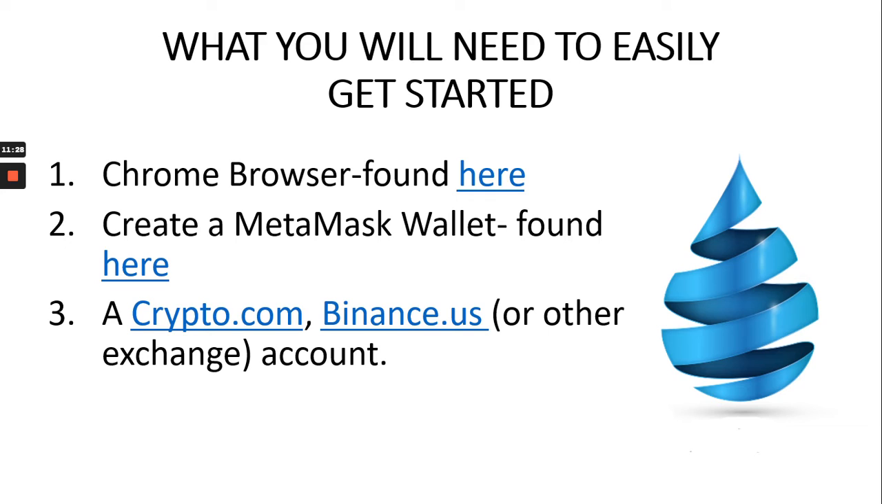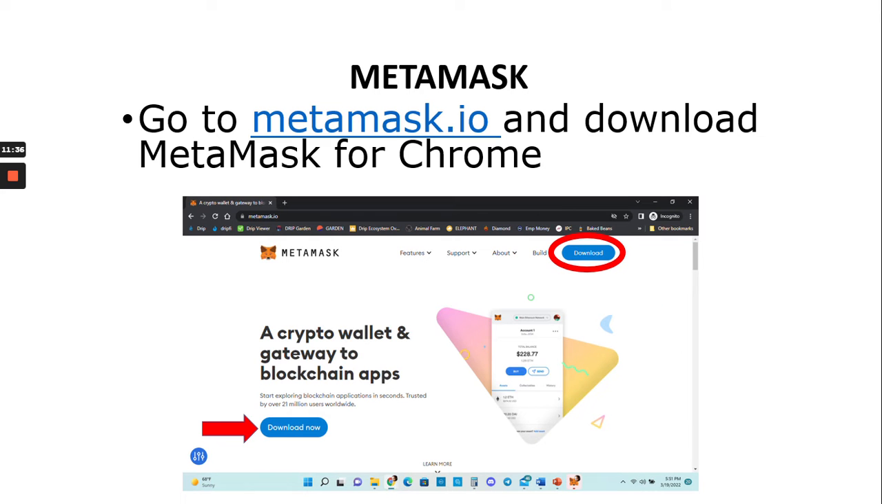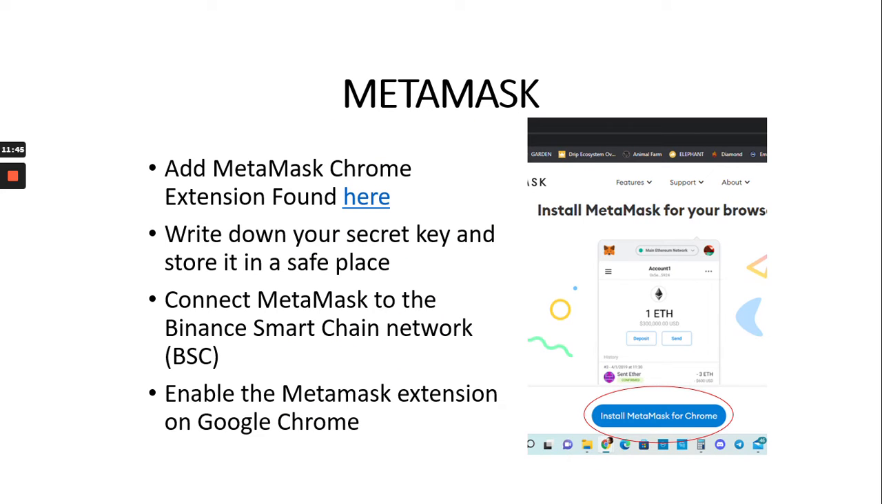You could use crypto.com or binance.us to purchase BNB, whatever exchange that you use or prefer. Okay, so go to metamask.io to download MetaMask for Chrome. As you can see on the screen, hit the download button, add the MetaMask Chrome extension. Okay, write down your secret key, store it safely, connect MetaMask to the Binance Smart Chain Network, BSC.